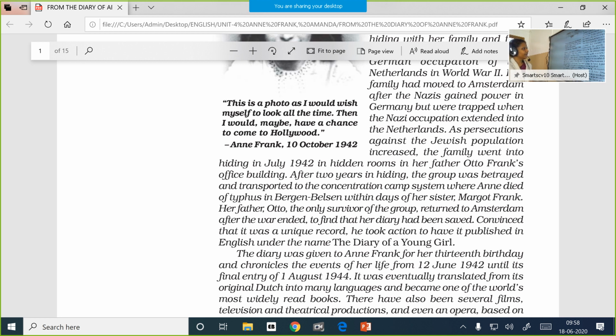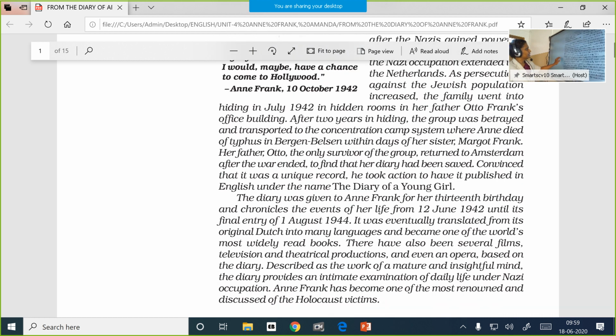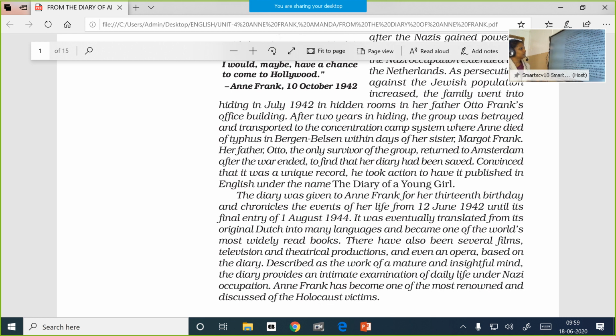So as persecutions against the Jewish population increased, the family went into hiding in July 1942 in hidden rooms in her father Otto Frank's office buildings. So once the ill treatment crossed the boundaries or went out of control, they had to force themselves into hiding in Otto Frank's, that is Anne's father's, office. They started hiding there in a particular room.